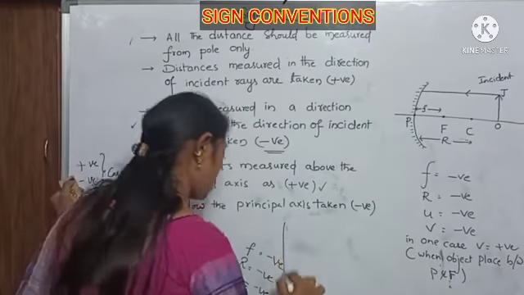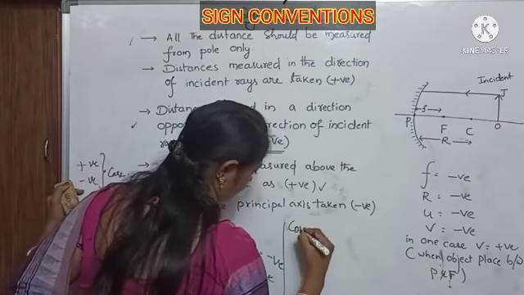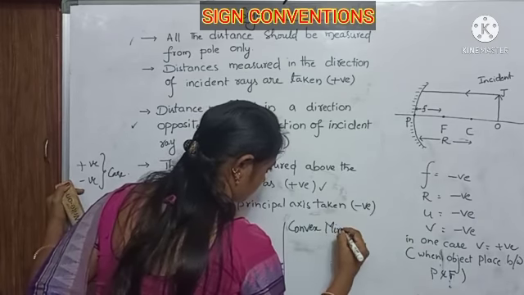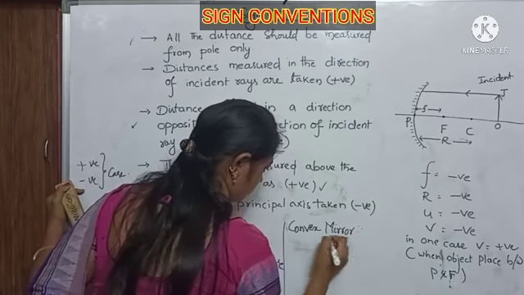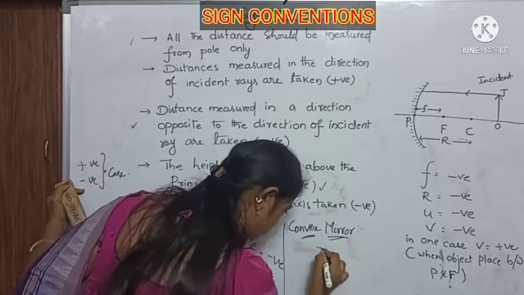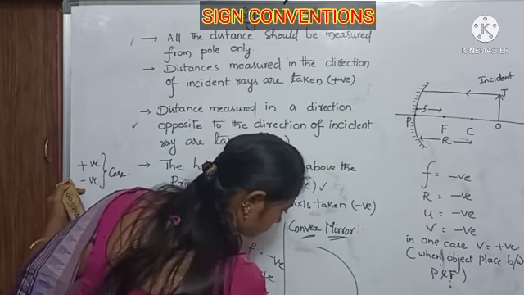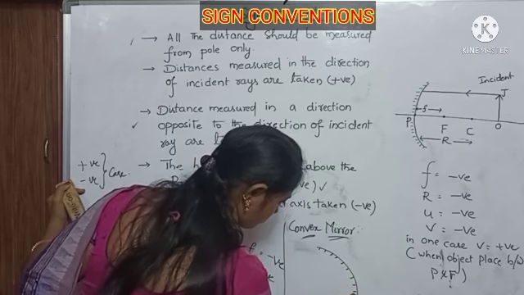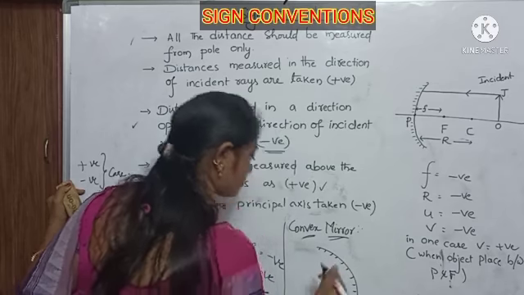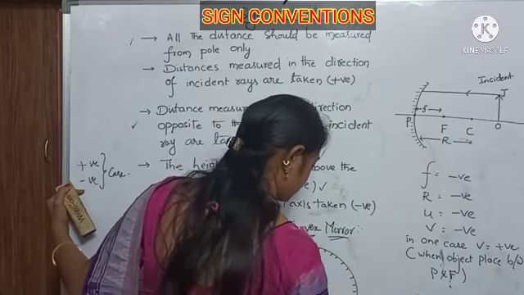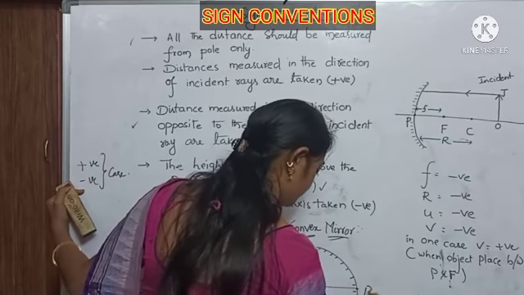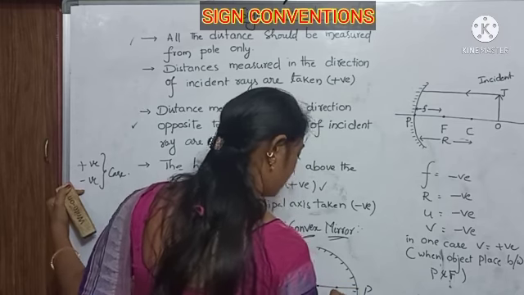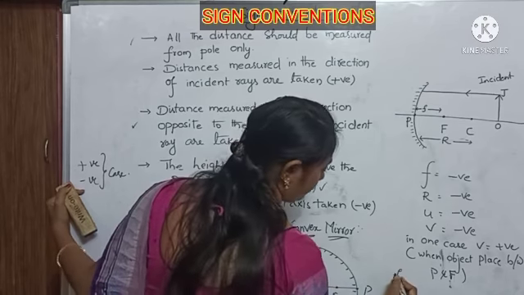Next, the convex mirror. Here are the pole, center of curvature and focus point. We have to find the focal length.